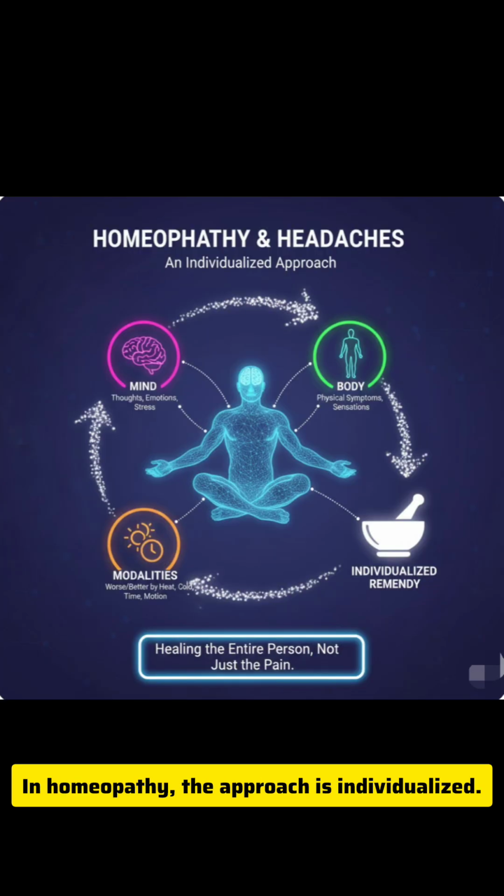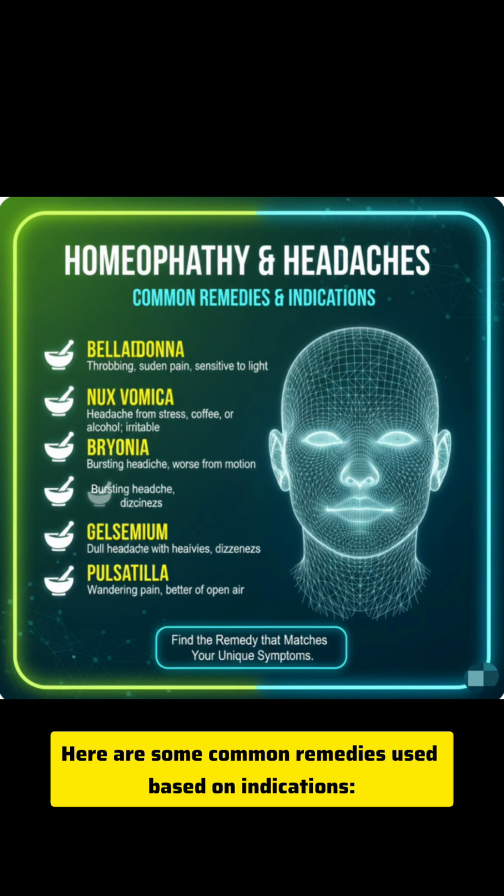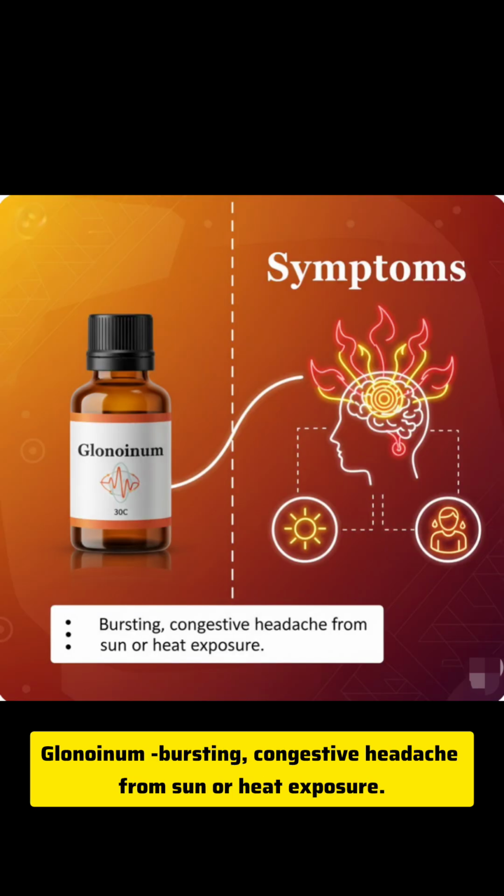In homeopathy, the approach is individualized. The remedy is selected not only for the pain, but for the entire person, mind, body, and modalities. Here are some common remedies used based on indications. Belladonna: sudden, throbbing headache with redness and heat, worsened by light or noise. Glonoinum: bursting, congestive headache from sun or heat exposure.